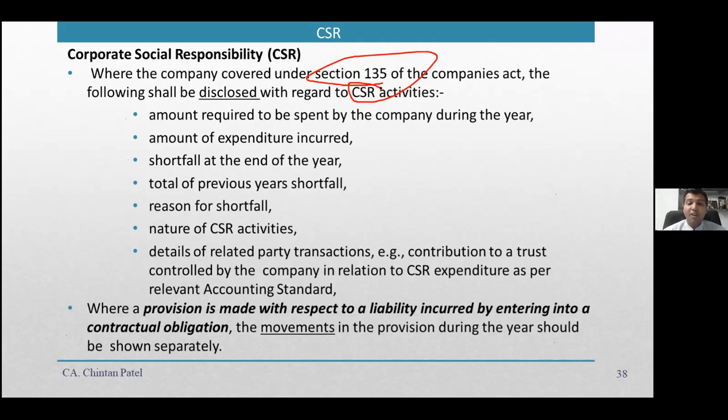The disclosure requirements in the directors' report have been increased tremendously. Now, by Schedule 3 amendments, they are also required to disclose in notes to accounts. तो नोट्स में आपको दिखाना है क्या, अमाउंट रिक्वायर्ड टू बी स्पेंड, अमाउंट ऑफ एक्सपेंडिचर इनकर्ड, शॉर्टफॉल एट द एंड ऑफ ईयर, प्रीवियस ईयर शॉर्टफॉल्स, रीजन फॉर शॉर्टफॉल, नेचर ऑफ सीजनल एक्टिविटीज, related party transactions. So all this information you need to provide also in notes to accounts.